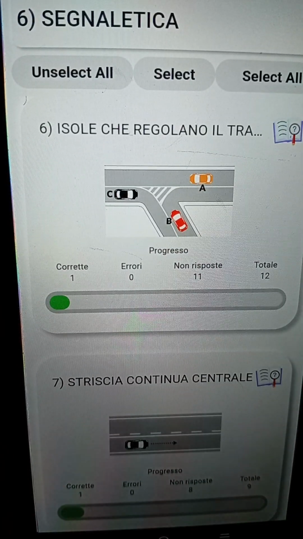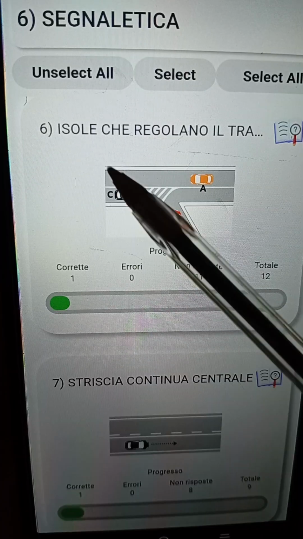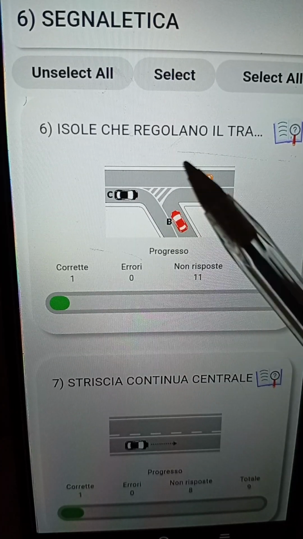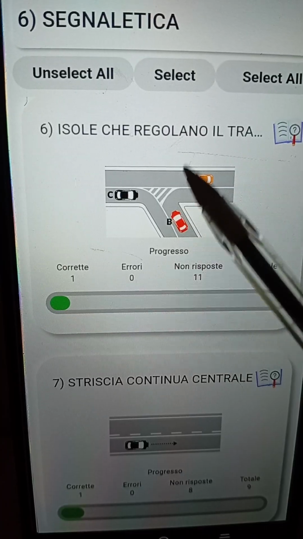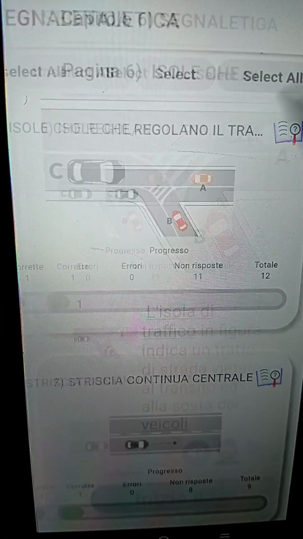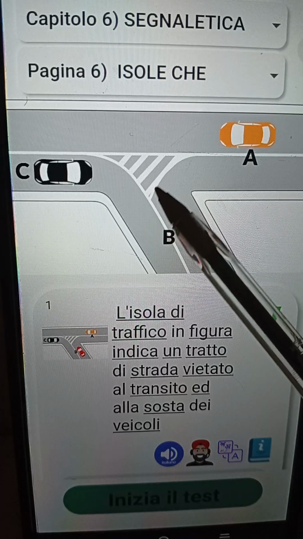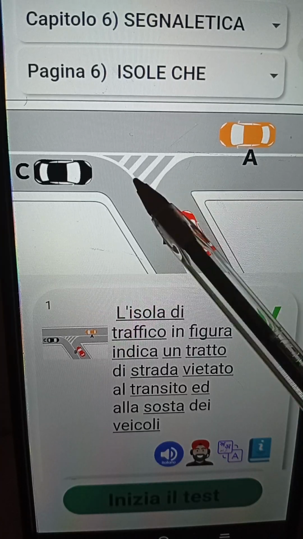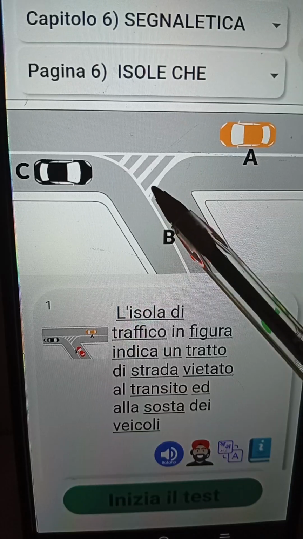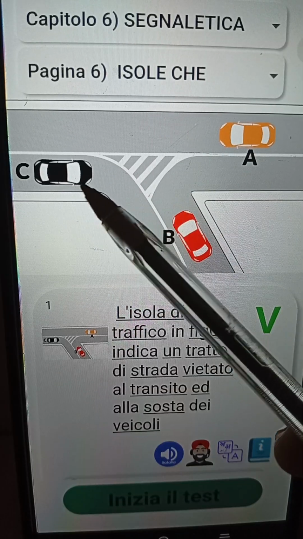The next one is talking about the isola di traffico. Okay, now in this particular place, this is also a continuous line. Remember, there is something at the center. Let me show you. Try to zoom it. This particular thing you see in the center is what they call the isola di traffico. What is the meaning of isola di traffico? The isola di traffico channels vehicles to their various destinations.